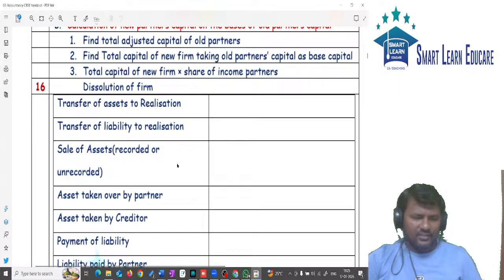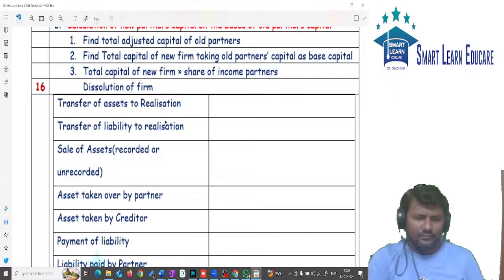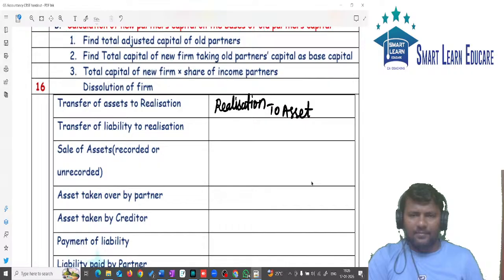Okay? So first one, transfer of assets to realization. Transfer of assets to realization. Assets will have a debit balance, so the entry will be realization account debit to assets. Transfer of liabilities to realization.